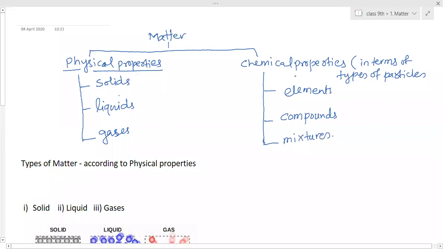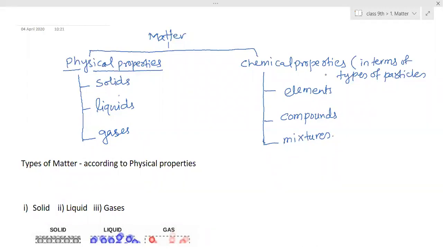and mixtures. So according to chemical properties, that means if we see the different types of particles present in it, if we divide matter according to that way, then it is divided into elements, compounds, and mixtures. And if you see only the external appearance, that is how it looks from outside, so according to its physical properties, we divide matter into three types, which we call solids, liquids, and gases.